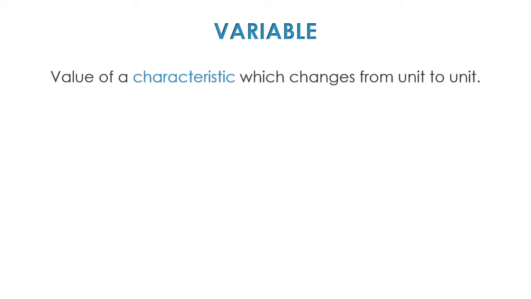Now, the previous chapter which I just completed was the chapter of probability, in which we studied about random experiment.